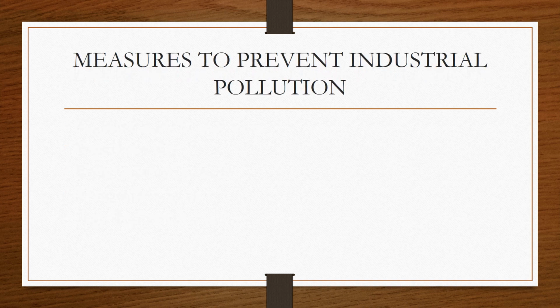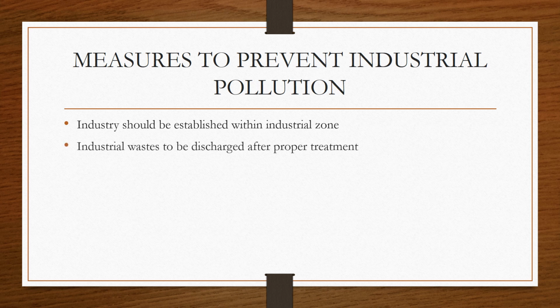Now comes the measures to prevent the industrial pollution. It's not like that the government is not doing any work for stopping this air pollution or industrial pollution or soil pollution, but by hook or by crook, the people don't want to understand the responsibility. So industries should be established in an area which is very far away from the residential zone. So when the industries will be far away from the residential zone, automatically these gases won't be harming the health of the people.